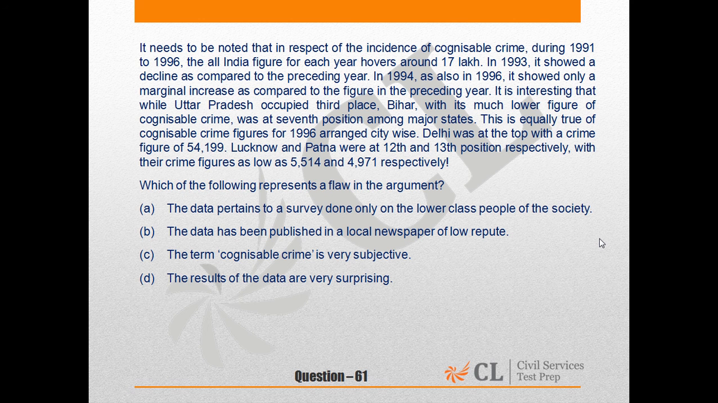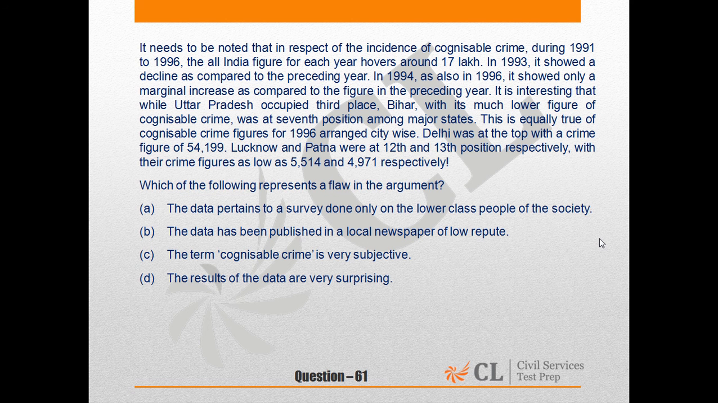Option C says the term cognizable crime is very subjective. Now, this one would definitely pose a challenge for interpreting the author's argument in the passage. Cognizable, the word, means perceptible or something which can be clearly defined. From our prior knowledge, we can say that in legal terms or in legal cases, cognizable crimes are defined crimes. But in this passage, that hasn't been mentioned.